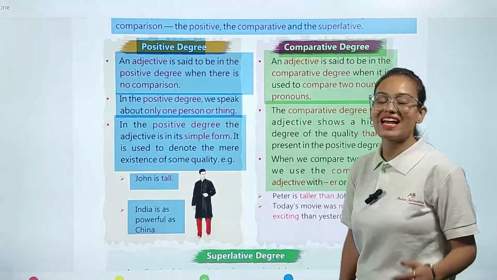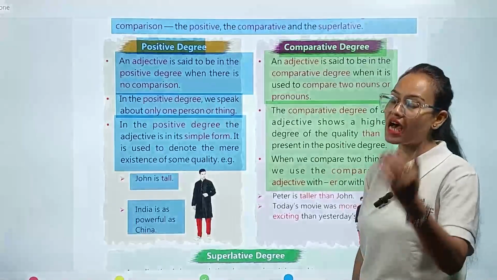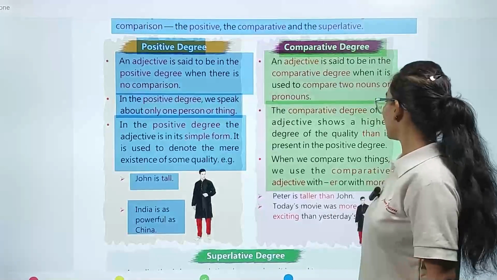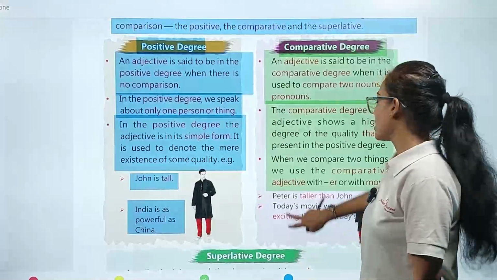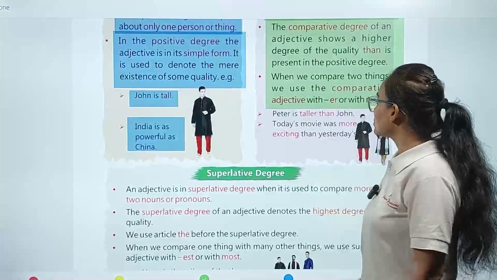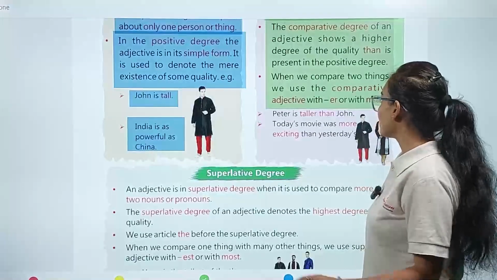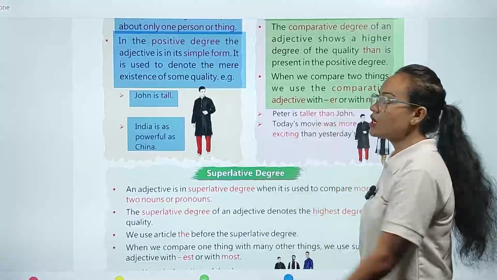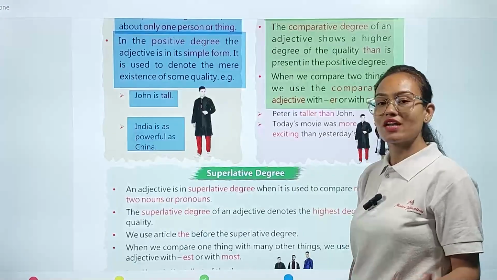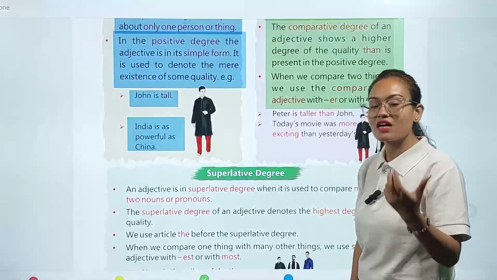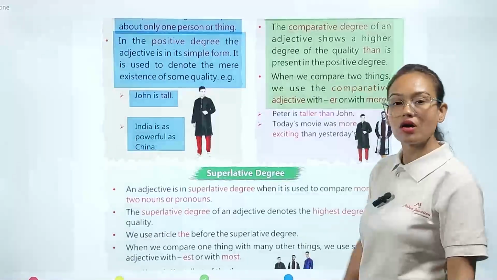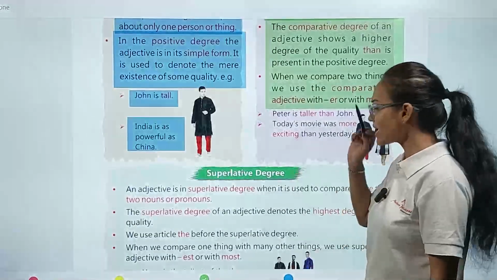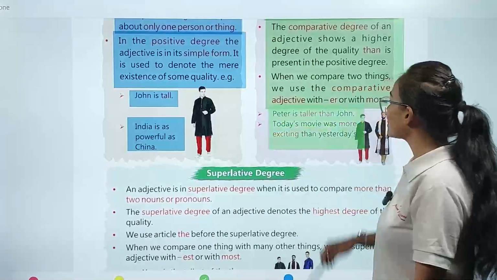Here, my dear student, the adjective is always present in its higher form of degree. Here, the word "than" is also used. When we compare two things, we use the comparative adjective with -er or with "more". So here we are talking about the comparison between two things. Whenever we are comparing two things, we add extra letters, -er, or the word "more". Example, you can see: Peter is taller than John.